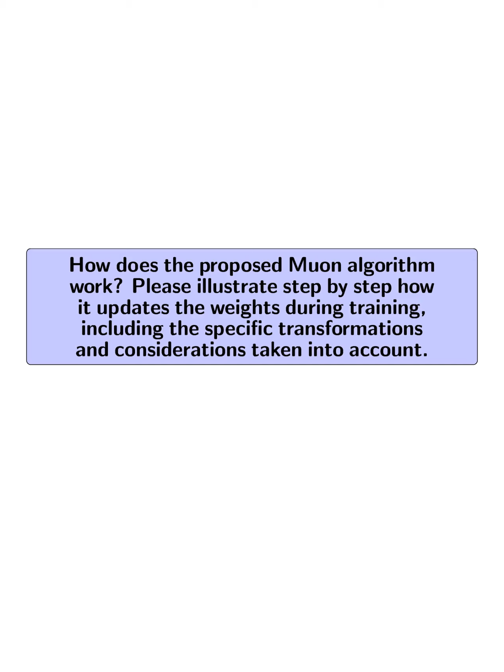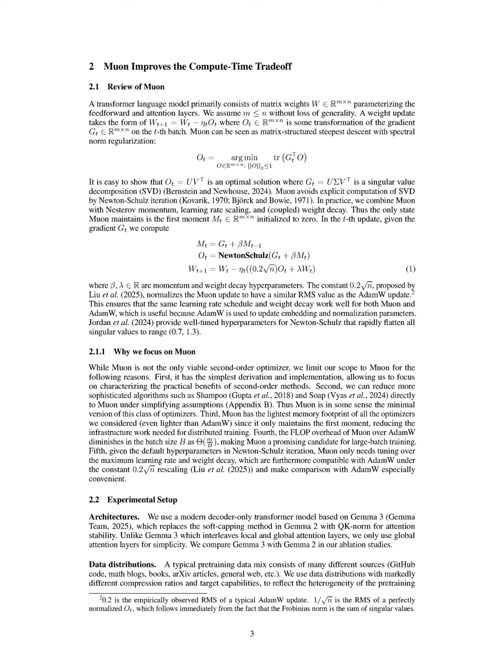Please illustrate step-by-step how it updates the weights during training, including the specific transformations and considerations taken into account. The Muon algorithm updates weights during training by employing a matrix-structured steepest descent approach with spectral norm regularization. The weight update is formulated as a transformation of the gradient, where the update rule incorporates momentum and weight decay hyperparameters. Specifically, Muon avoids explicit computation of the singular value decomposition, SVD, by utilizing the Newton-Schultz iteration, which allows for efficient updates without the overhead of SVD calculations.